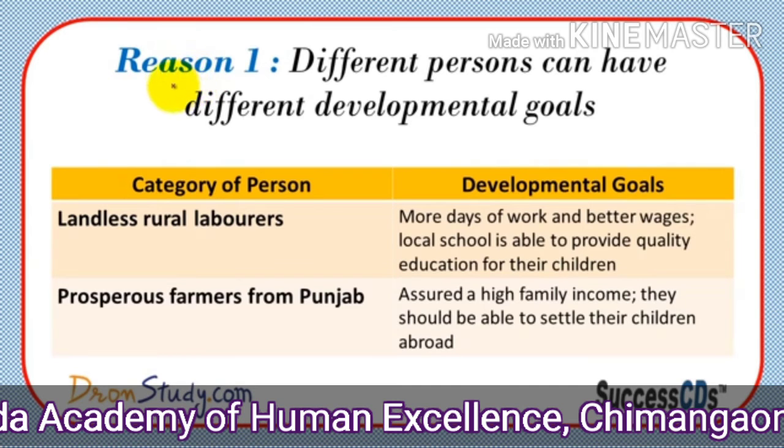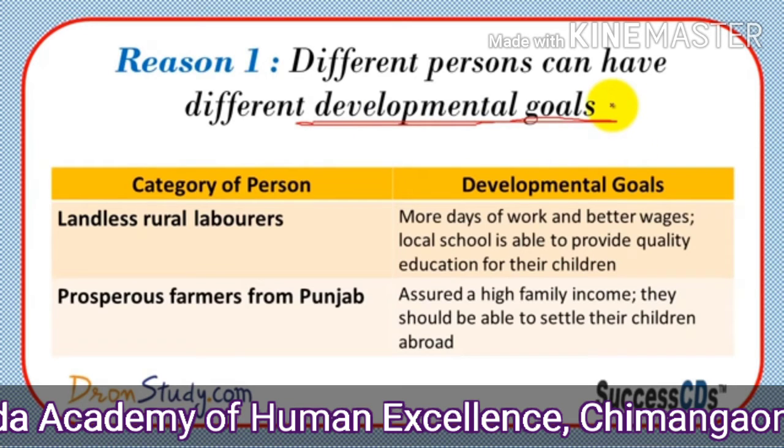Then we will move forward to the next point. Reason 1: different persons can have different developmental goals. For example, we will see 2 columns, category of person and developmental goals. Landless rural laborers' goals are more days of work or better wages, and a local school that is able to provide quality education for their children, so their children also can go to school.